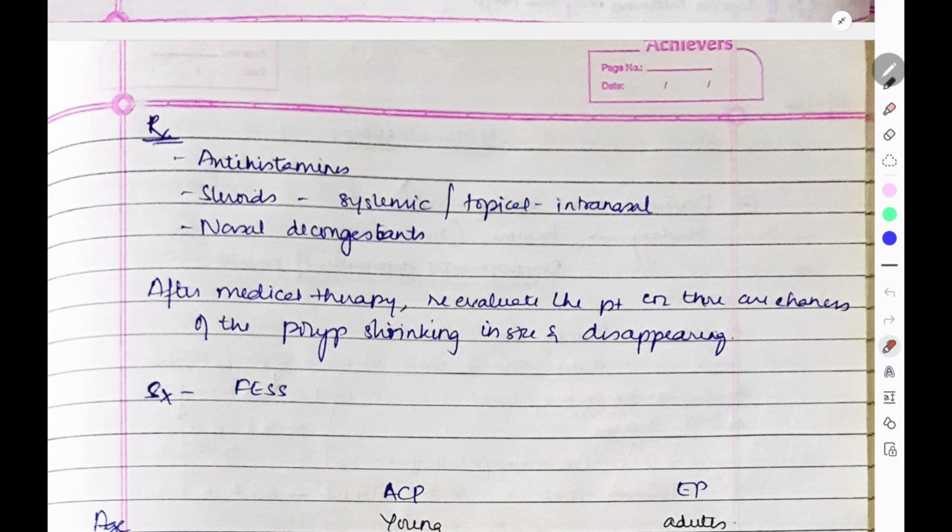So the treatment for ethmoidal polyps, because it is due to allergy, we can give antihistamines, steroids, systemic and topical, that is intranasal, and nasal decongestants. After medical therapy, reevaluate the patient to see whether the polyp is shrinking in size and disappearing or not. And the final option is surgery, FESS, that is functional endoscopic sinus surgery. So this was about the ethmoidal polyp.